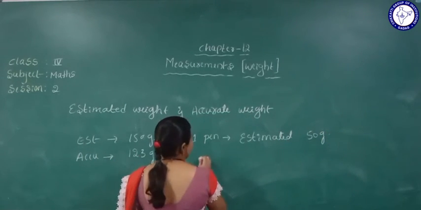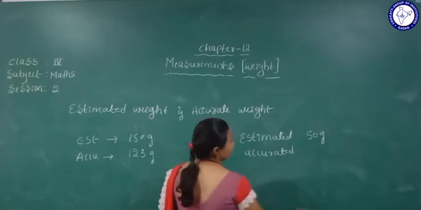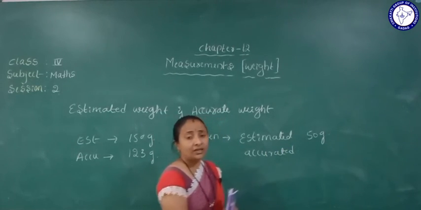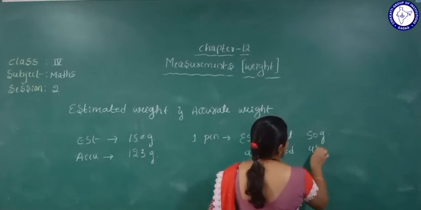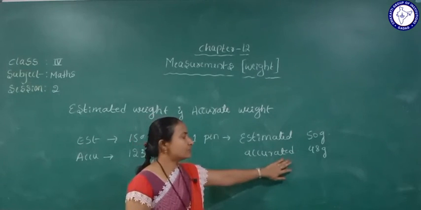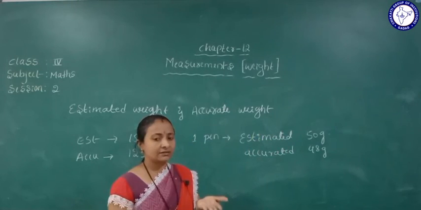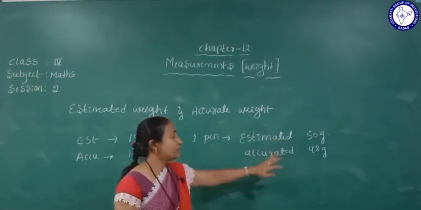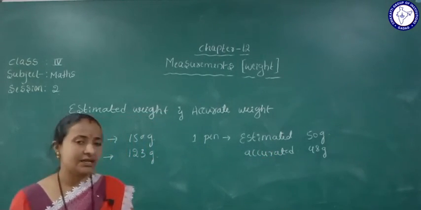But accurate weight, it means if I weigh it, whatever it comes to on weighing, that we will write down. So it is 48 gram. Understood this one? Estimate, it means I'll take it in my hand and tell that is approximate, that estimated. So it is accurate, it means we will weigh and say that is 48 gram.